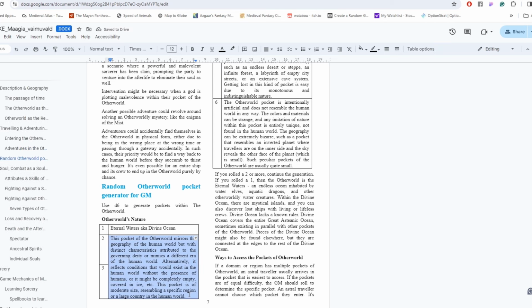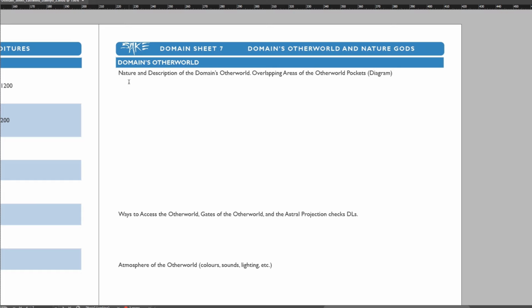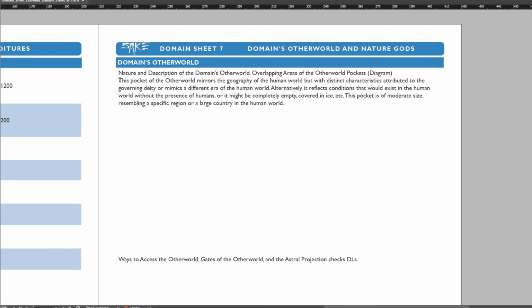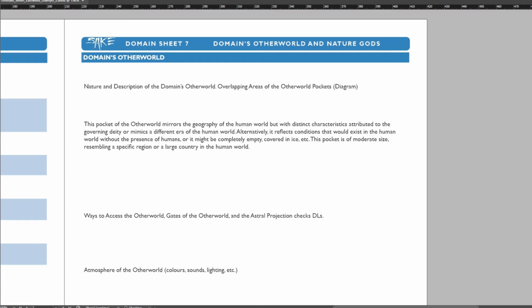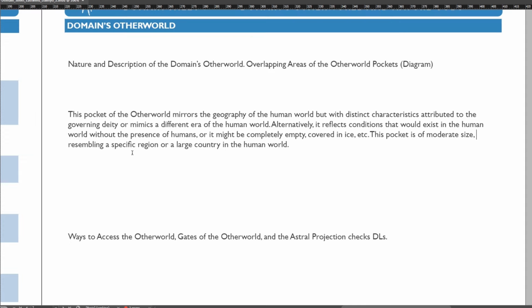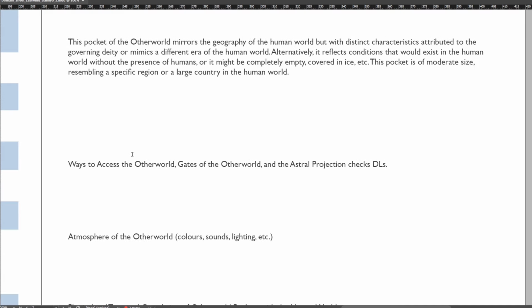This pocket of the Otherworld mirrors the geography of the human world, but with distinct characteristics attributed to the governing deity or mimics a different era of the whole human world. Alternatively, it reflects the conditions that would exist in the human world without the presence of humans. Or it might be completely empty, covered in ice or similar. This pocket is a moderate size, resembling a specific region or a large country in the human world. So, it's a cold mountainous area, just without living humans.